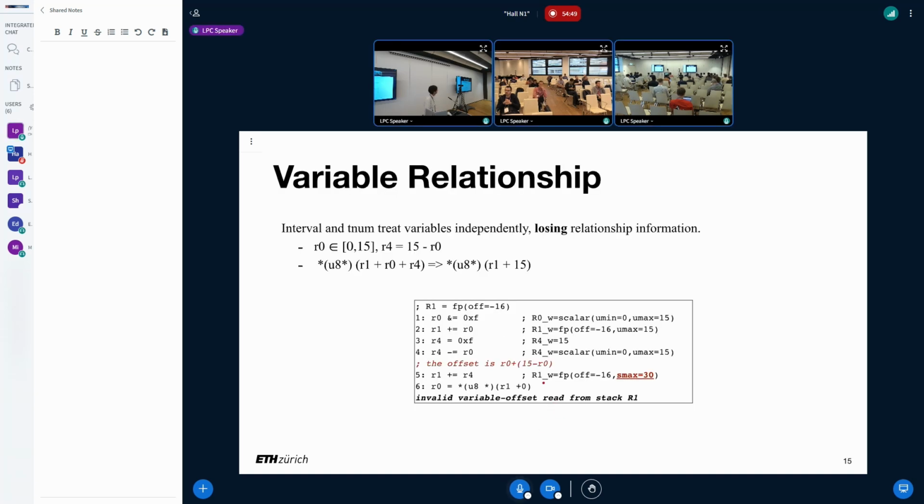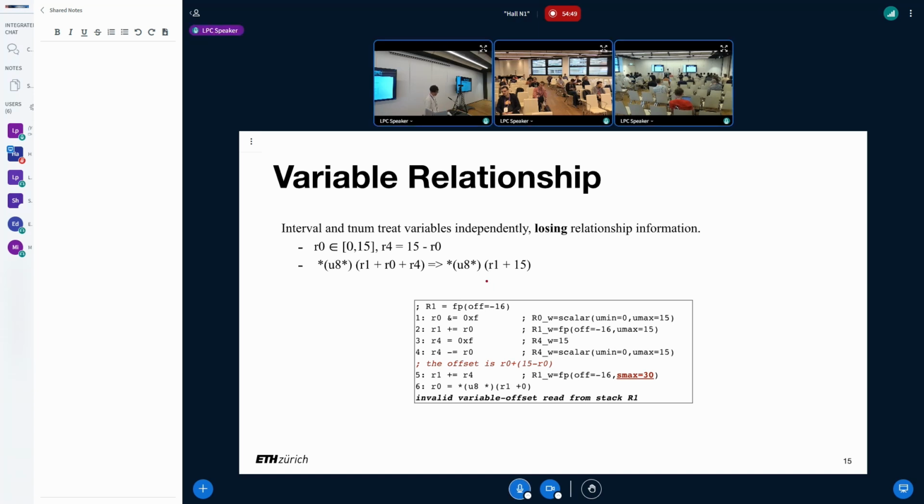Okay, so this is a simplified version of this program. First, we use R0 to represent the size of the first access, which is between 0 and 15. Then we add this offset to the pointer, R1. R4 represents the size of the second access, which is 15 minus R0. Since the verifier doesn't track relationships, it can only infer the range of R4 is between 0 and 15. So when we add this offset to R1, the offset is between 0 and 30. So we lost all information and the access is deemed unsafe.